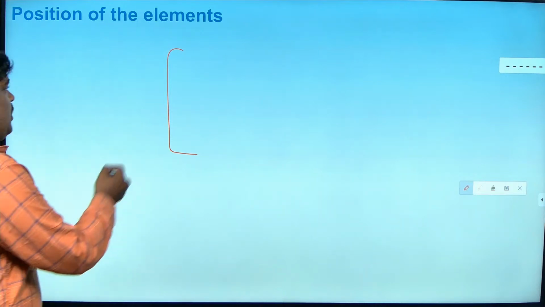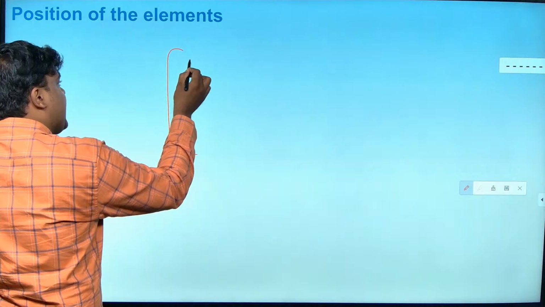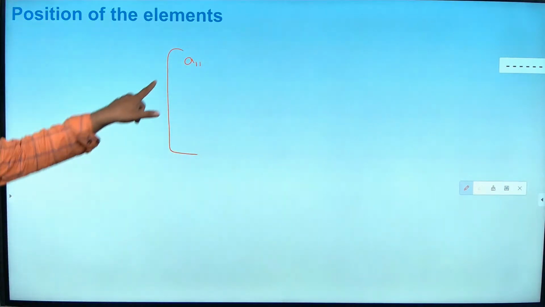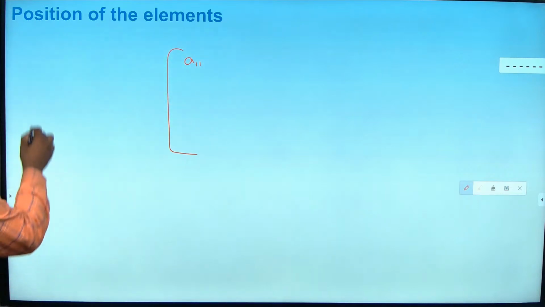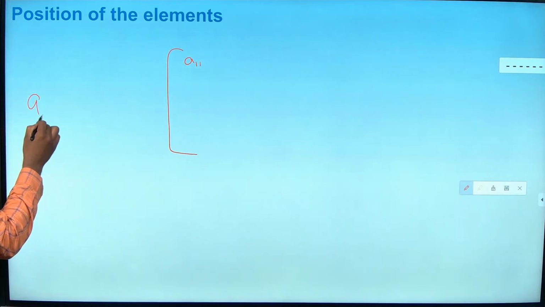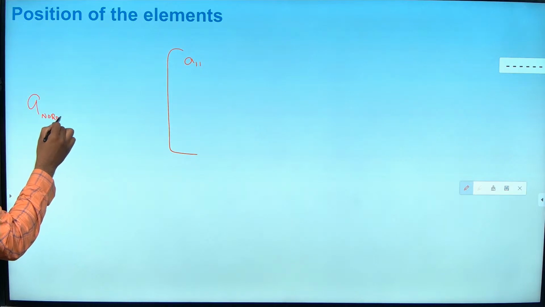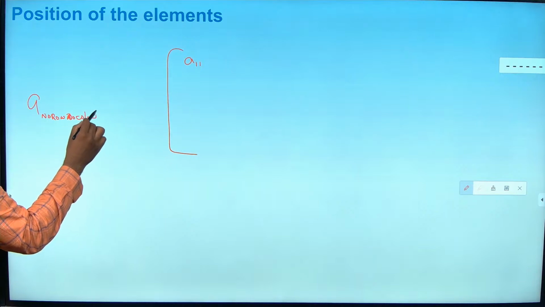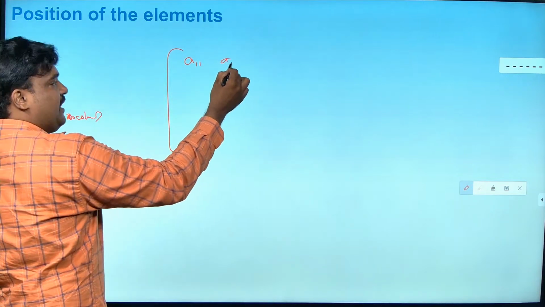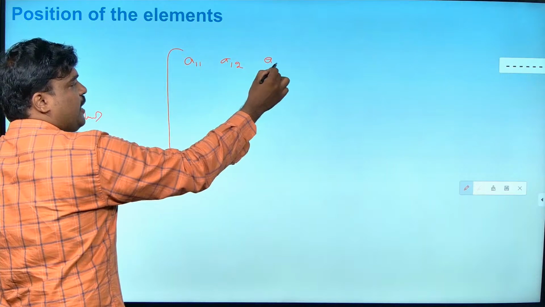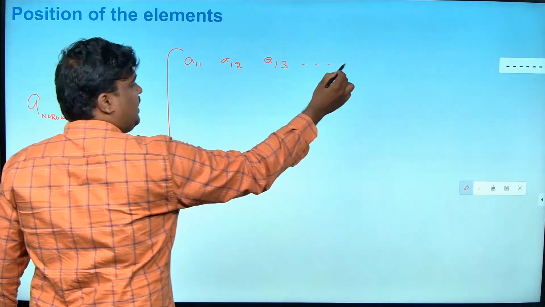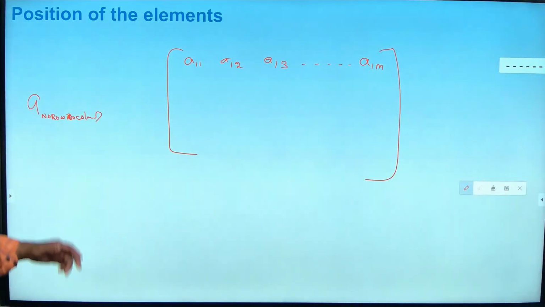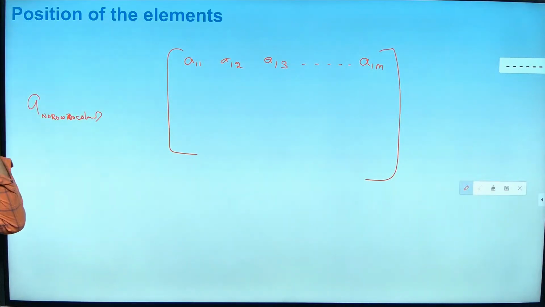Okay. So I am going to name the element as A11. That is A11, first row, first column. Number of rows, number of columns. Okay, so next, what is it going to be? First row, but second column. This is going to be A12, dot dot dot, A1M. I don't know how many columns I am going to have, so I am going to take it as M.